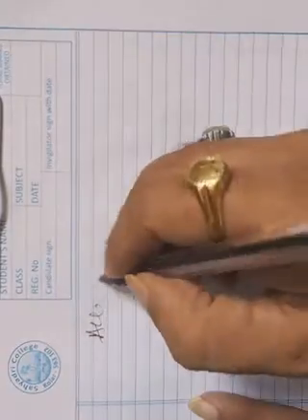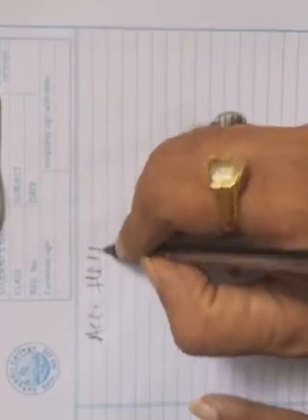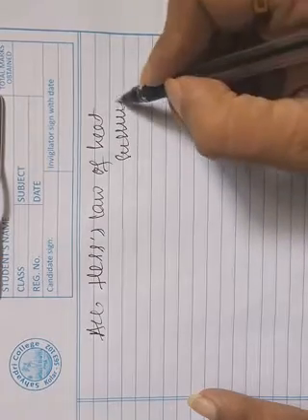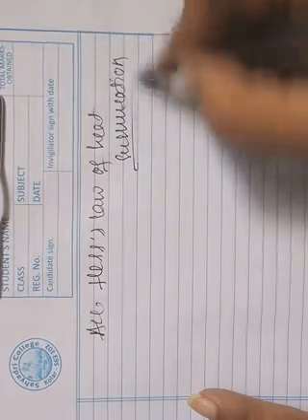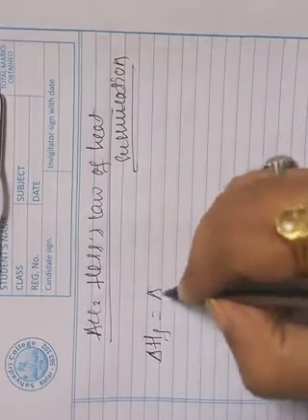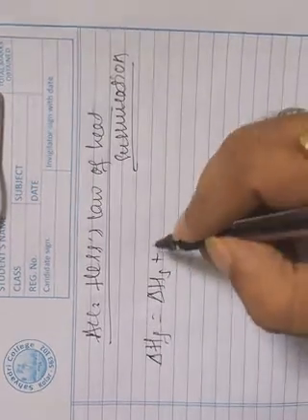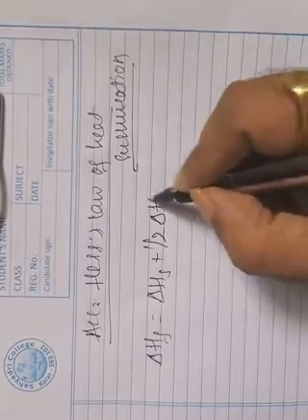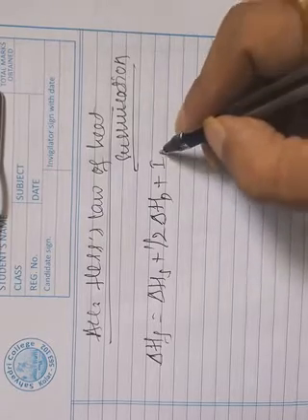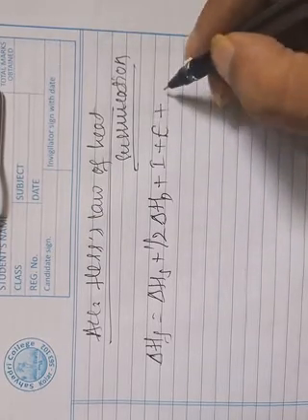According to Hess's law of heat summation, delta HF is equal to delta HS plus half delta HD plus enthalpy of ionization plus electron affinity plus the lattice energy.